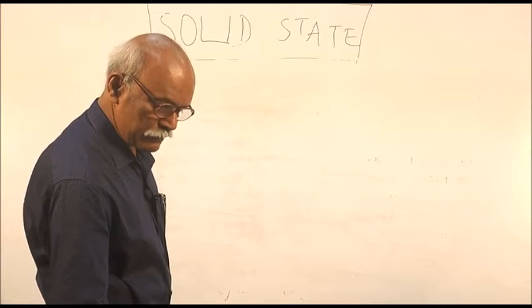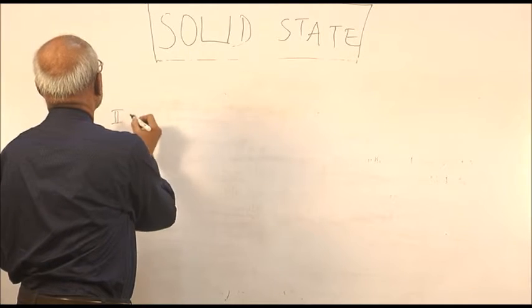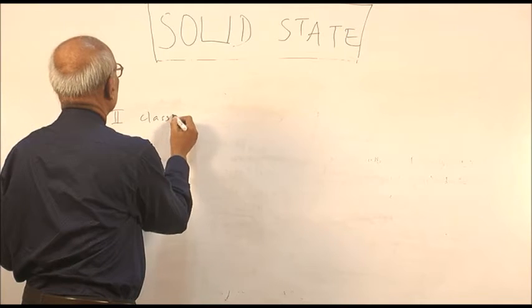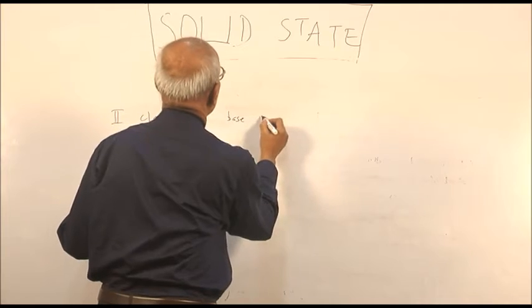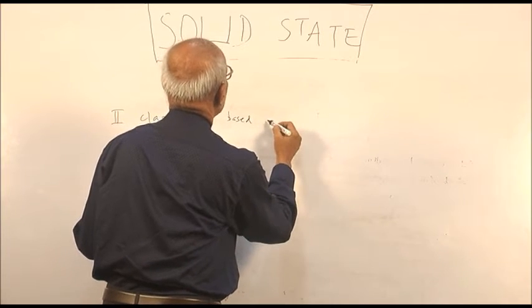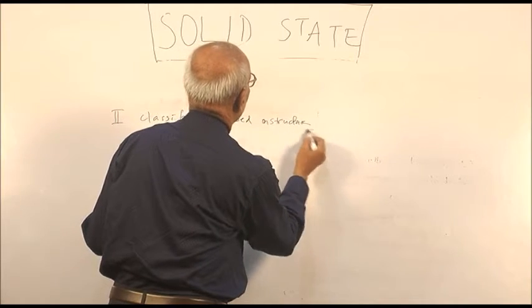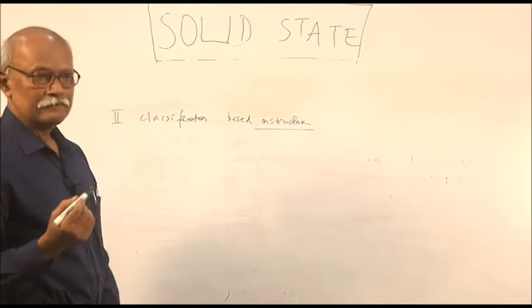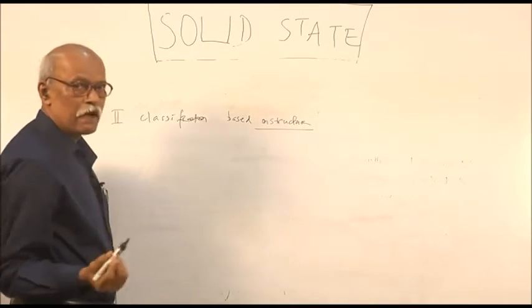So you see, basing on structure, this is the second type of classification, based on geometric arrangement. The definite structure is for the crystalline; not having any geometrical arrangement is amorphous.